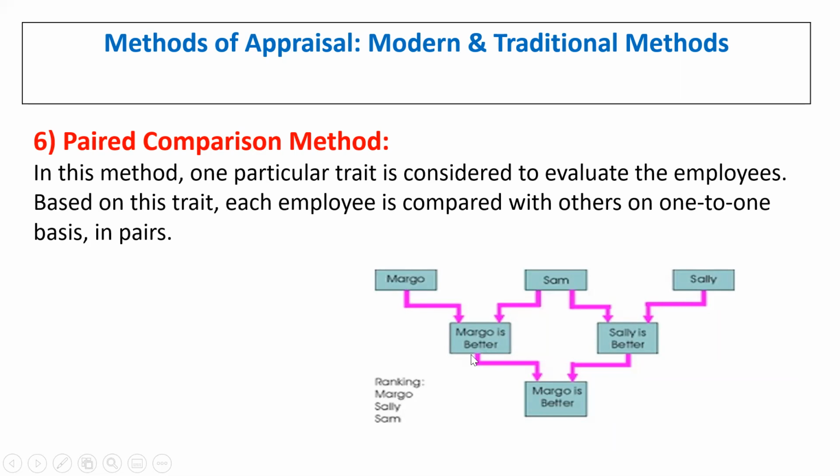Margot is better than Sam, and Sally is better than Sam. Among Margot and Sally, again Margot is better than Sally. This is how, based on some trait, characteristic or important point, we can compare two employees in the organization. That is what we call the paired comparison method.